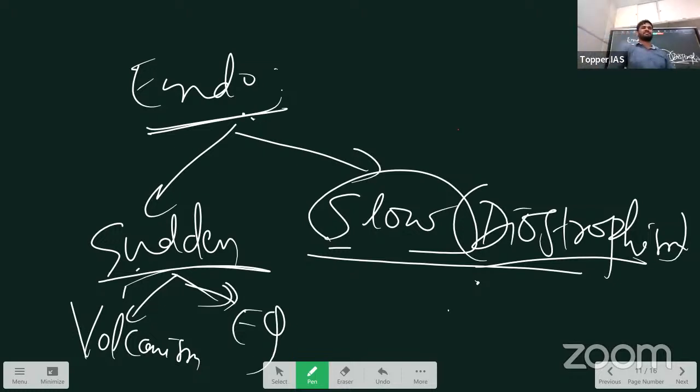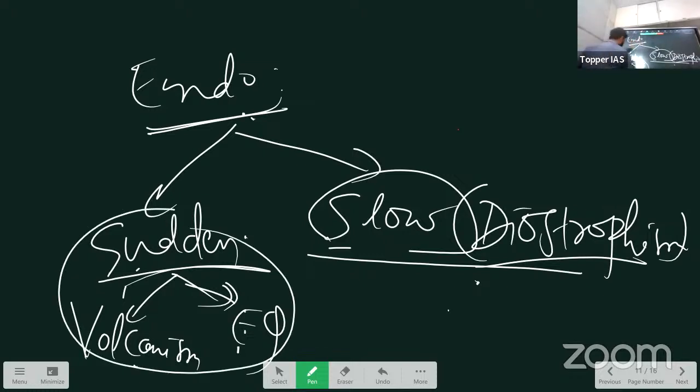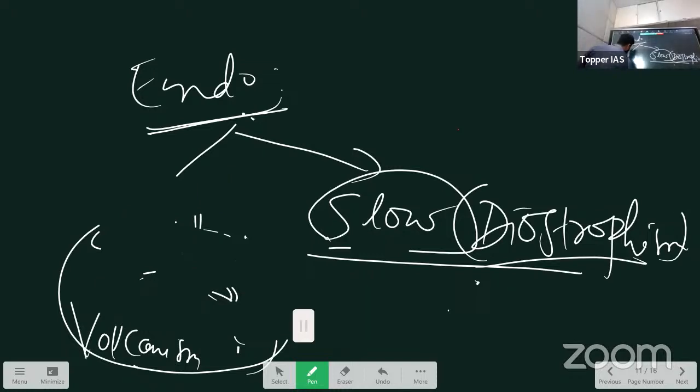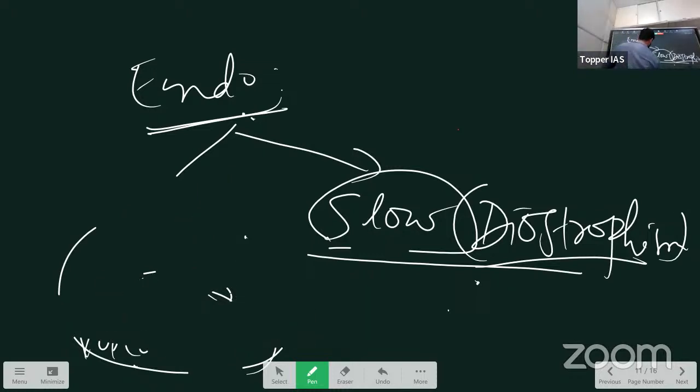Volcanic eruption occurs in no time. Suddenly it erupts, spontaneously it erupts. So that's why it is sudden movement. Earthquake also happens spontaneously in no time. That's why it's part of sudden movement. In slow movement, we again divide further. So keep this aside. In endogenic, sudden movement, keep this aside. We will study it separately. Now focus on slow movements.